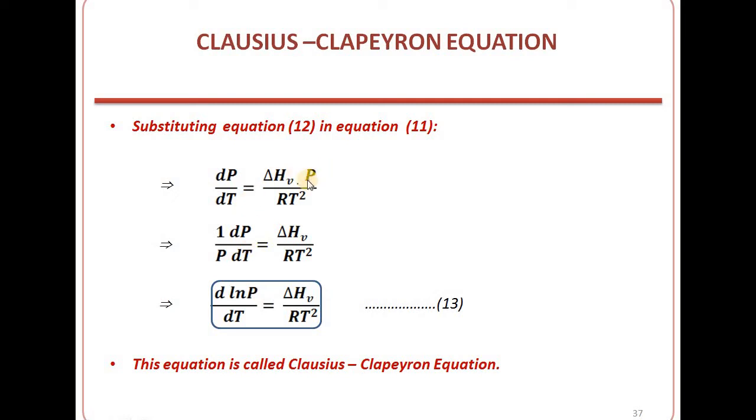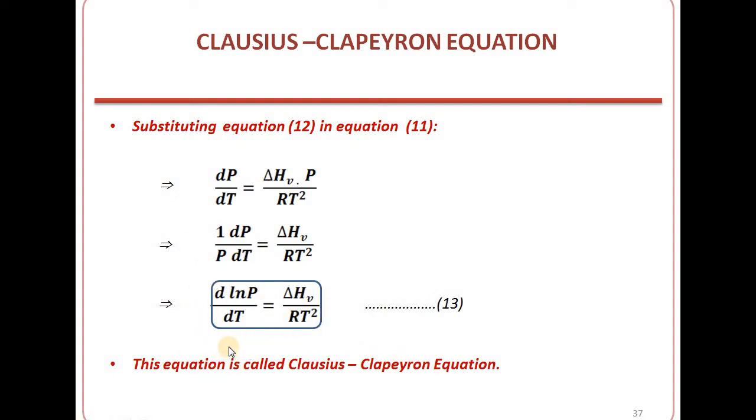Now taking pressure terms on the left hand side, 1 by P dP by dT is equal to ΔHv by RT square. So we can write the derivative of log natural P with respect to temperature as equal to ΔHv by RT square. So this is the Clausius-Clapeyron equation in the differential form.